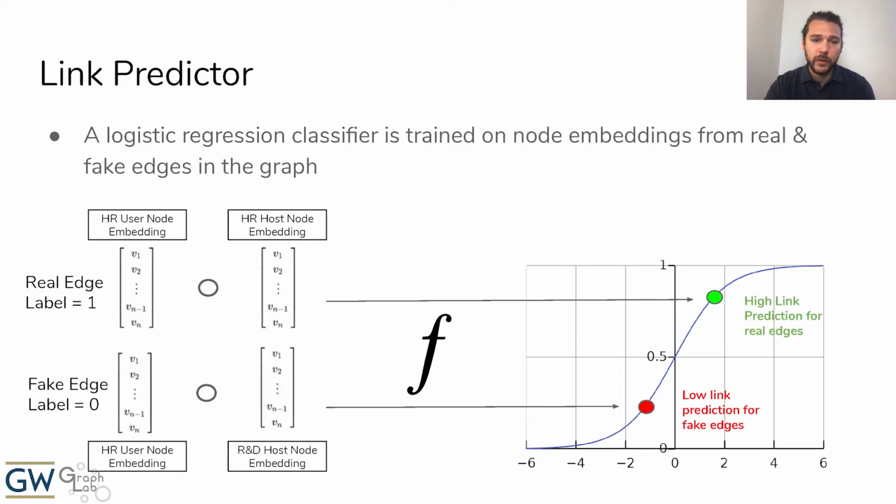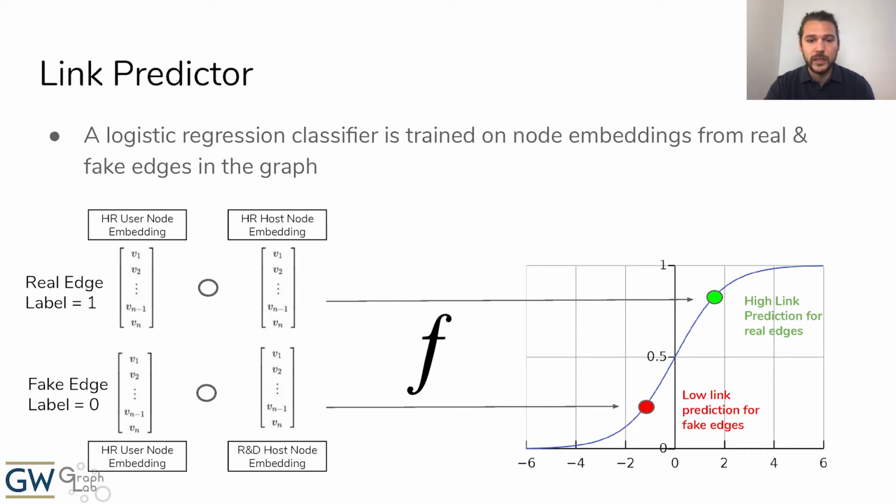The final step of our training stage is to train a link predictor. This provides us the ability to, for any pair of node embeddings, generate a probability as to whether or not we should expect them to have a link in our authentication graph, or in other words, to authenticate to one another. In order to do this, we train a logistic regression classifier based on real edges from the authentication graph, as well as fake edges, in other words, authentication events that were not observed during the training.